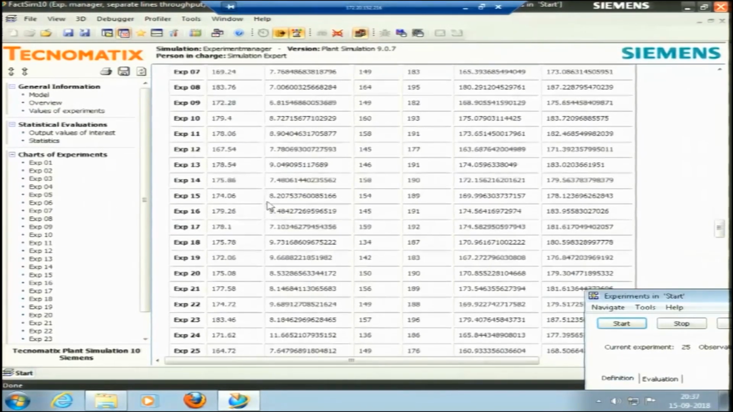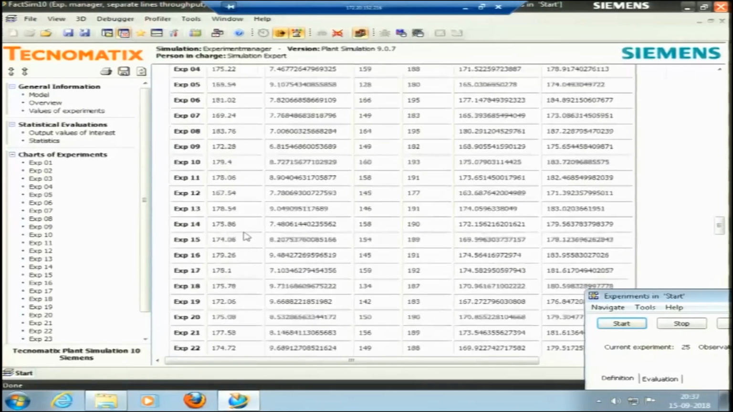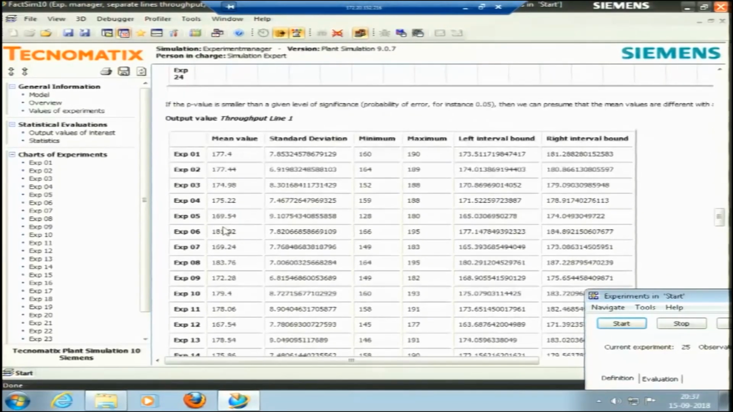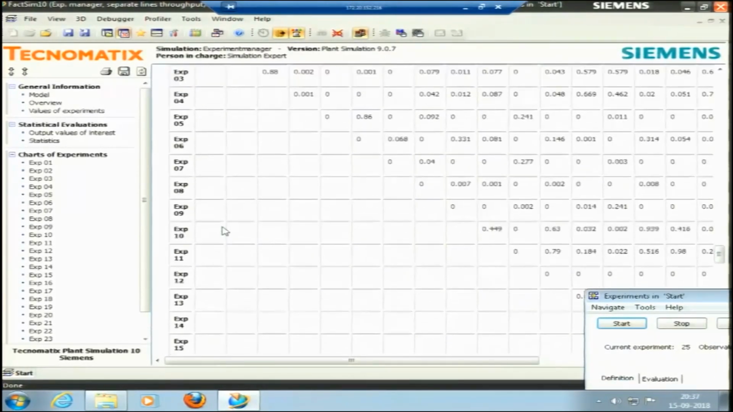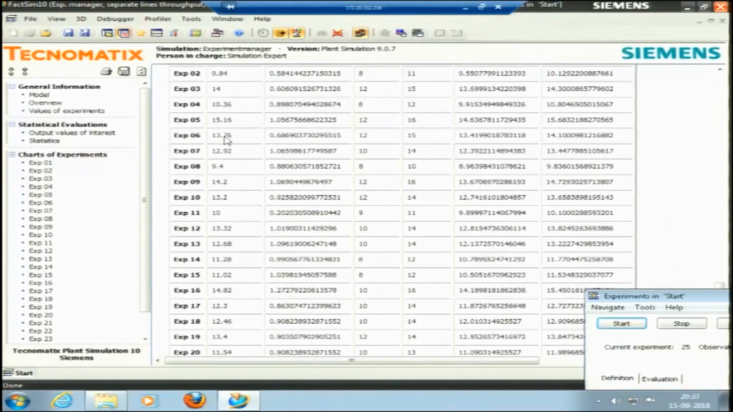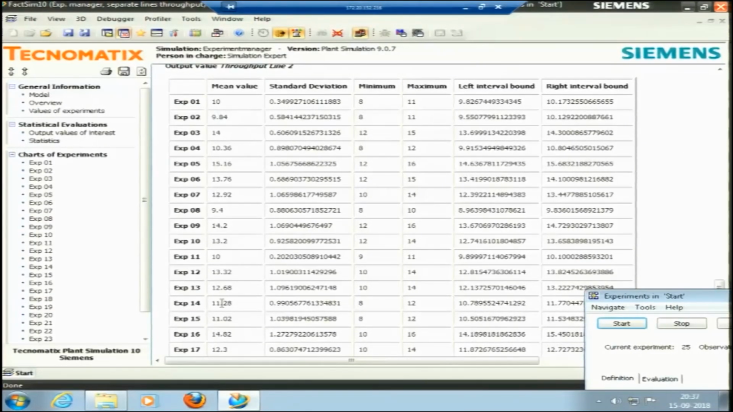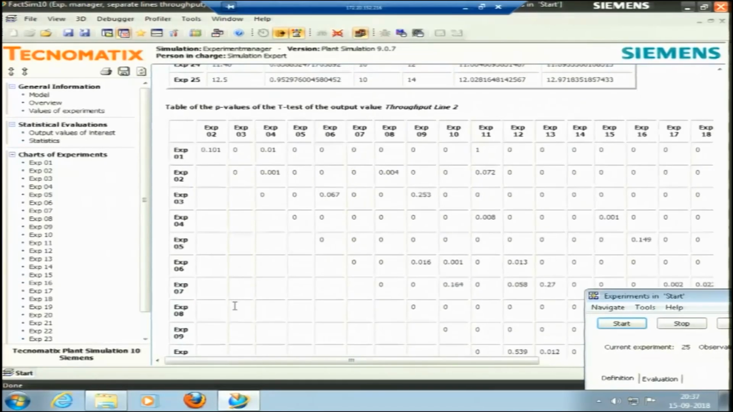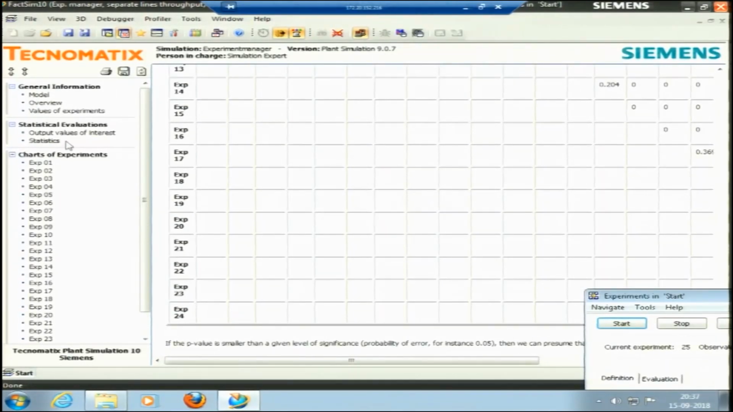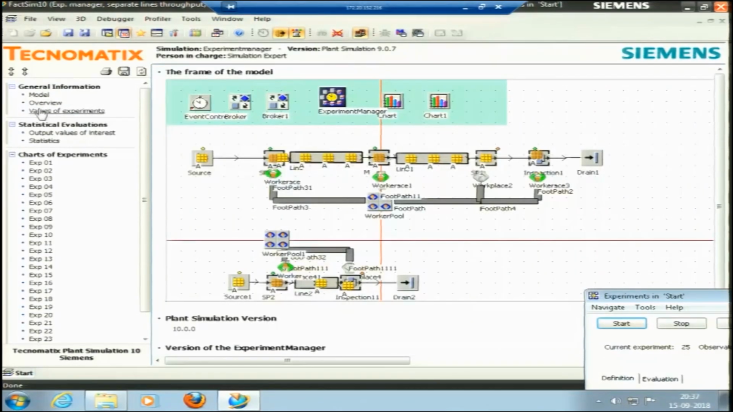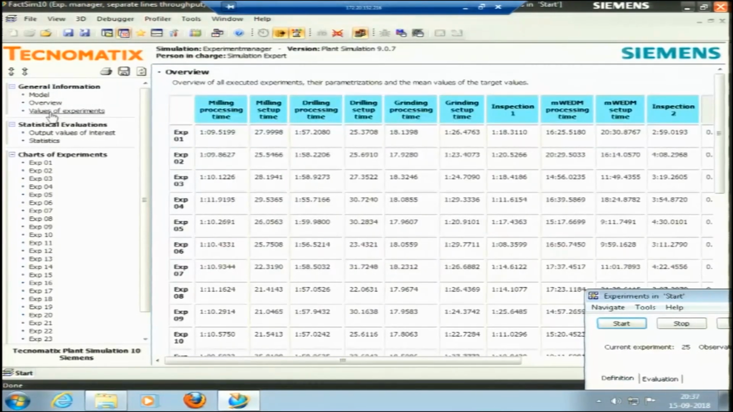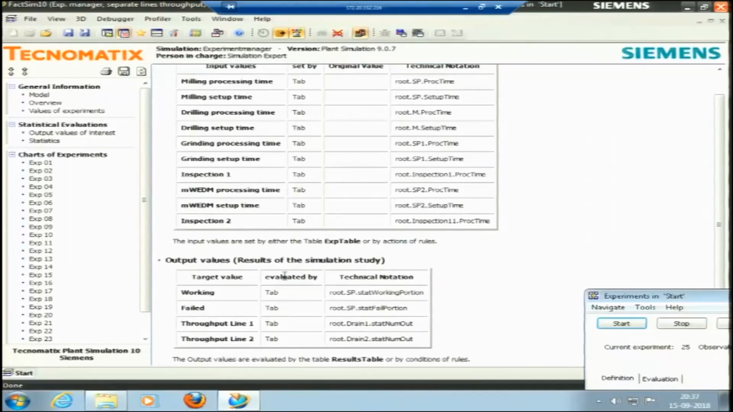For all these 25 experiments, the overall mean would also be one throughput that we see. For throughput of line 1 and throughput of line 2 we can also see here. These are again for 50 observations, 25 experiments. So, let me try to see. Okay, this is the model, this is the overview, these are the values of experiments. Let me try to see the plots of these.